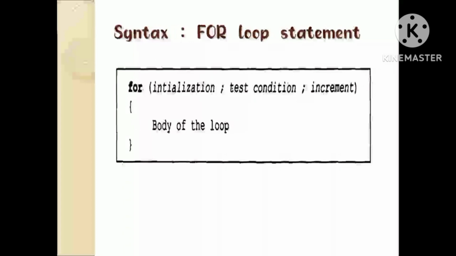Syntax for loop statement: for (initialization; test condition; increment) { body of the loop }. When we are working with the for loop, the execution process always starts from the initialization block. After the initialization block, the control will pass to the condition block. If the condition is evaluated as true, then control will pass to the statement block.